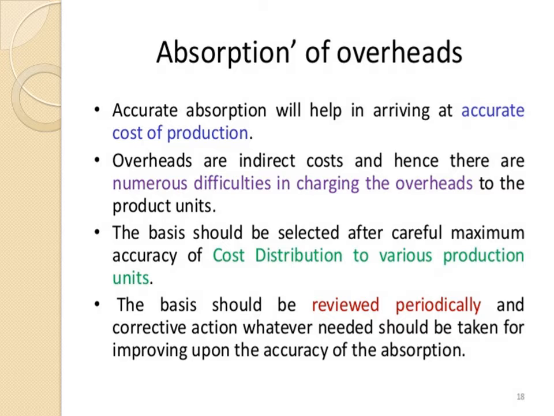So the basis should be selected carefully for accuracy of cost distribution to various production units. The basis should be reviewed periodically, and corrective action is to be taken whenever needed, and the accuracy of absorption is very important whenever we are utilizing these methods.